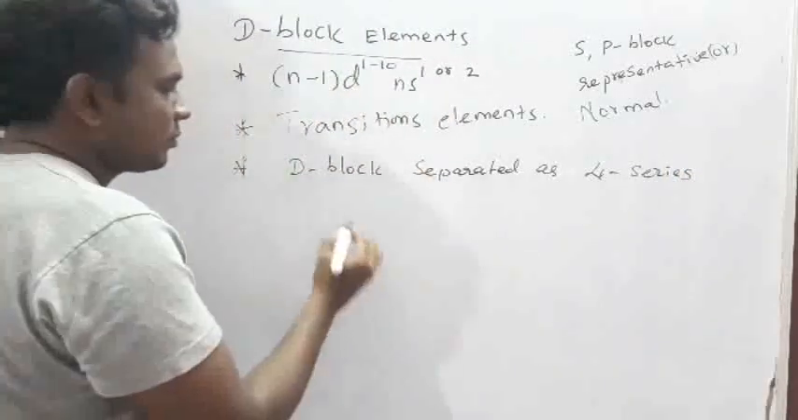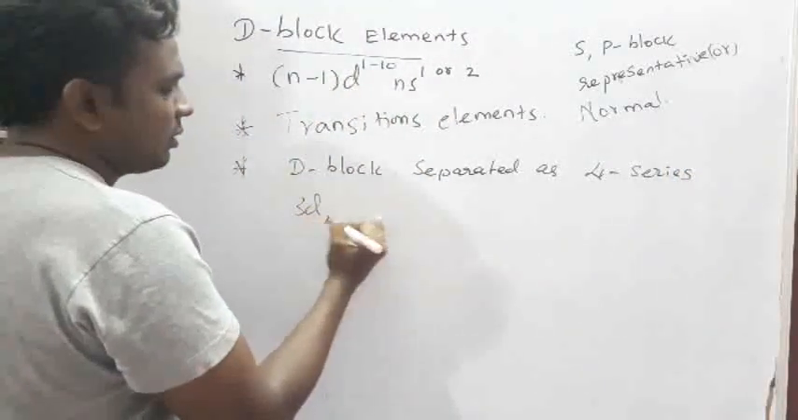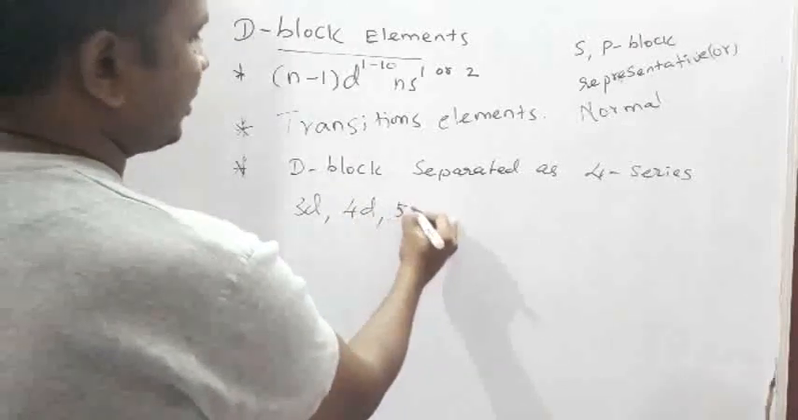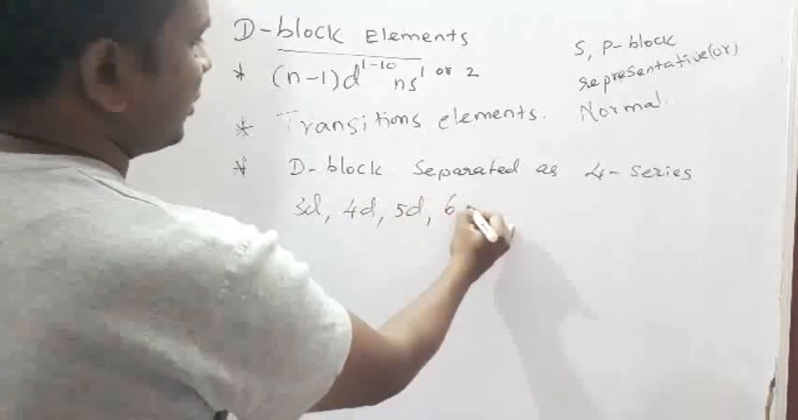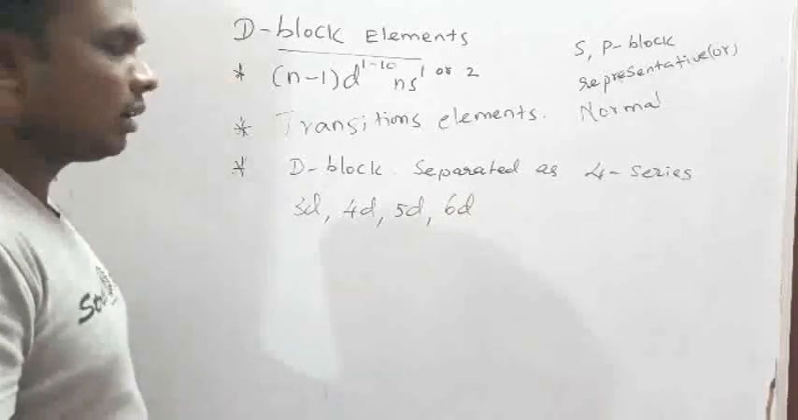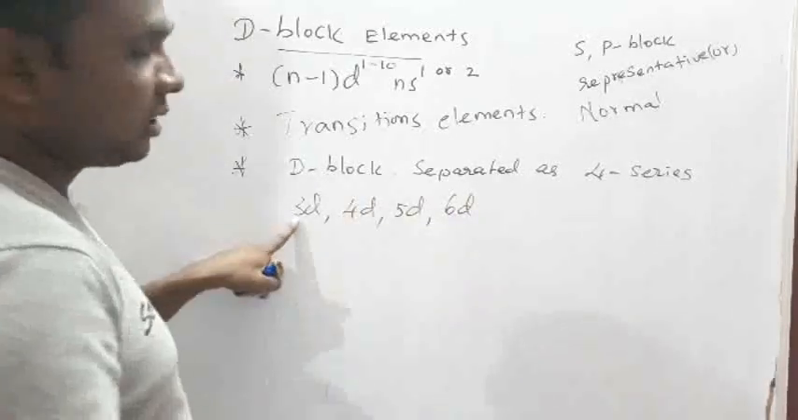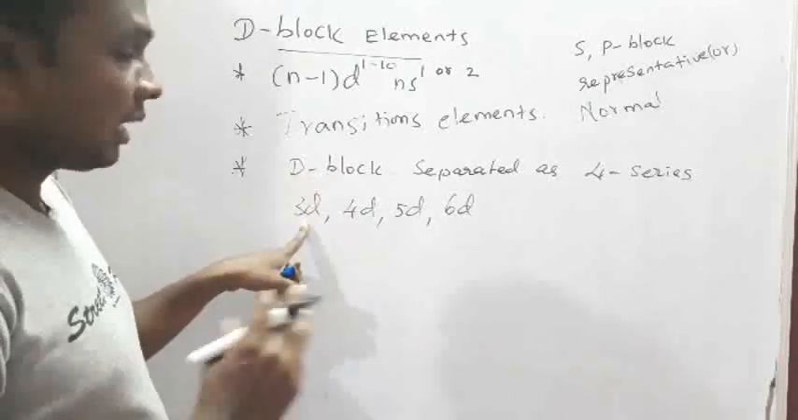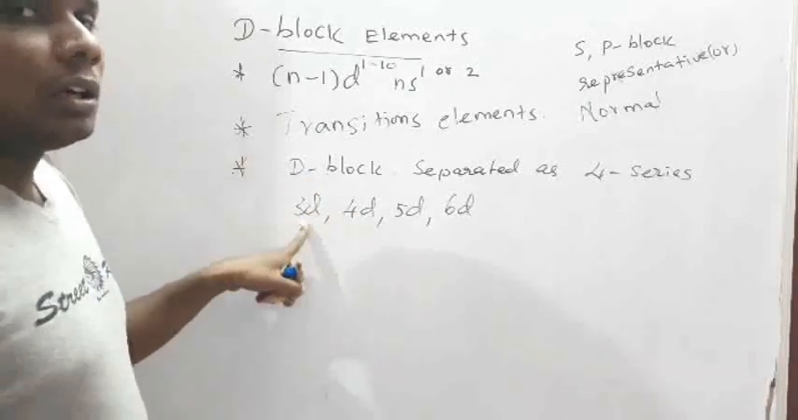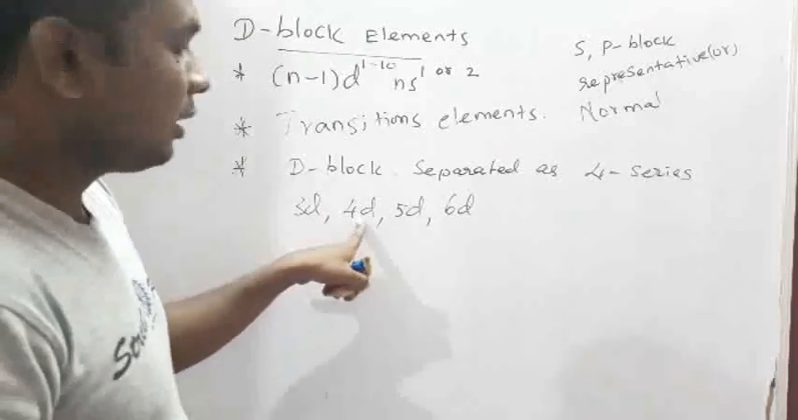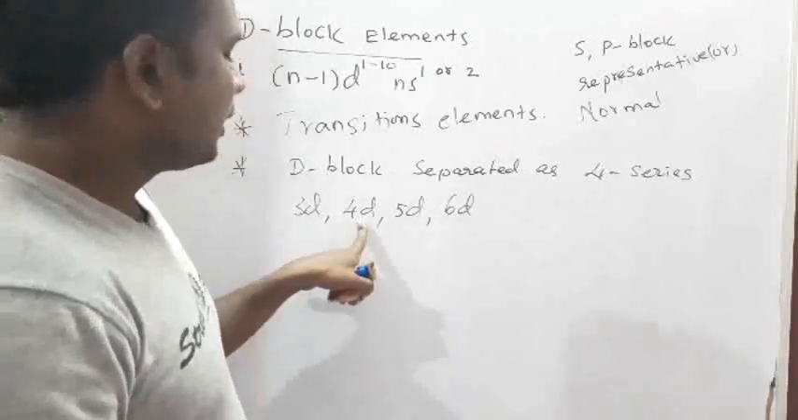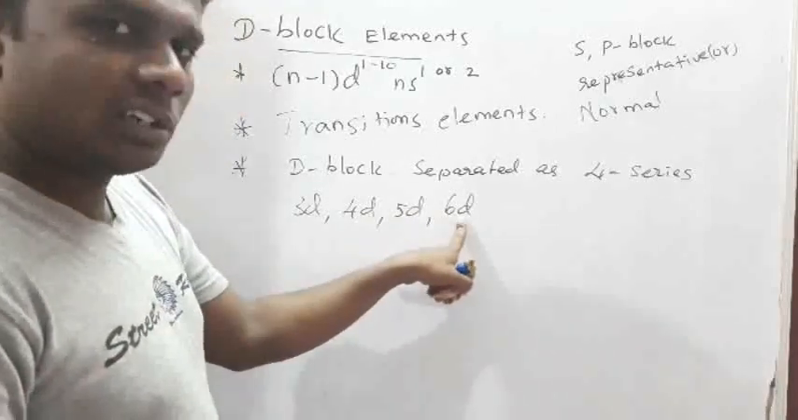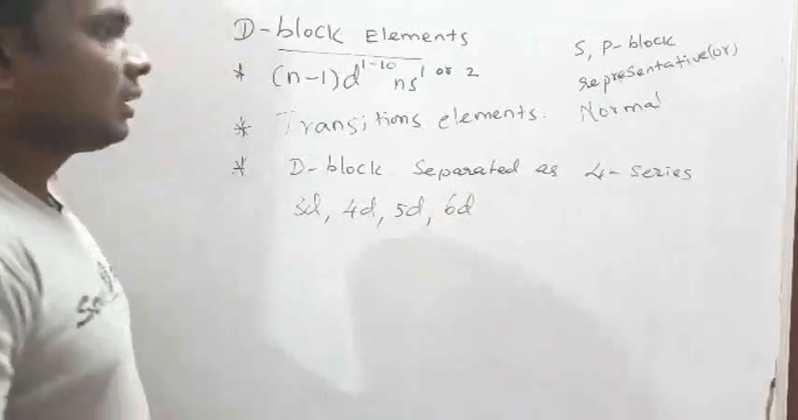What are they? The 3D series, 4D series, 5D series, and 6D series. Each series will have 10 elements. 3D has 10 elements, 4D has 10 elements, 5D has 10 elements, 6D has 10 elements. So four series are there.